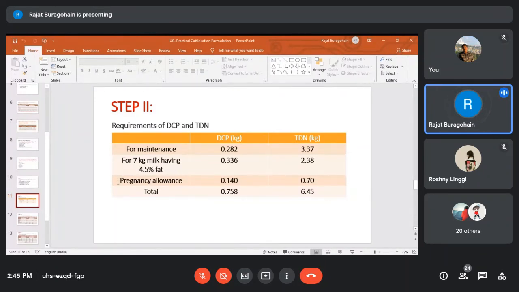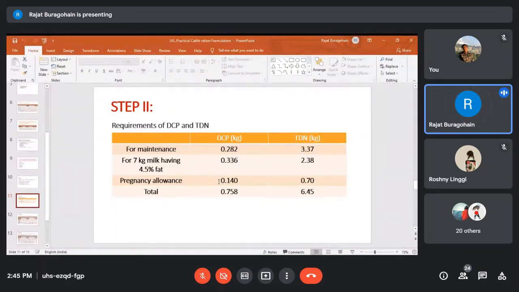But since the animal is in advanced stage of pregnancy, some allowances should be included. So here, this value you can remember: if the animal is in advanced stage of pregnancy, that means in the third trimester of pregnancy, in that case only the animal will need some extra nutrient.